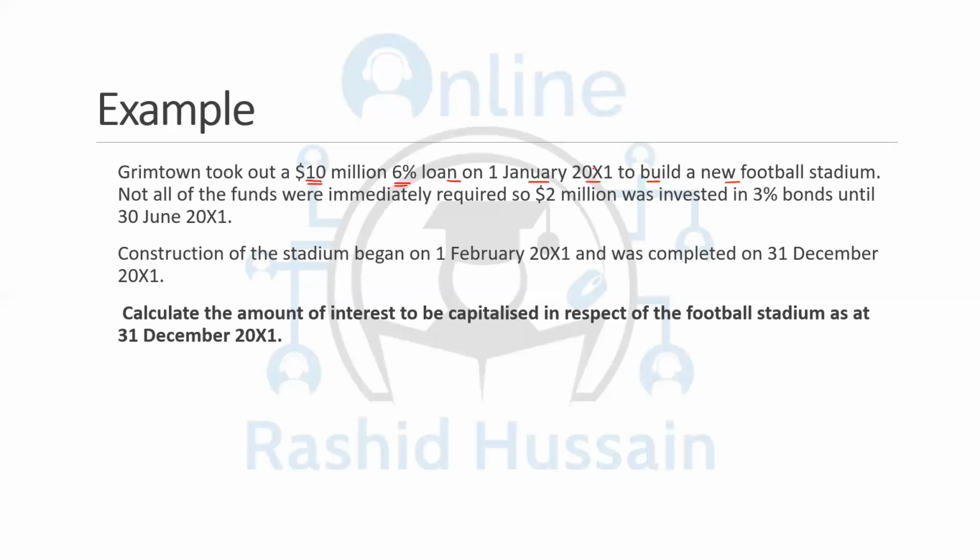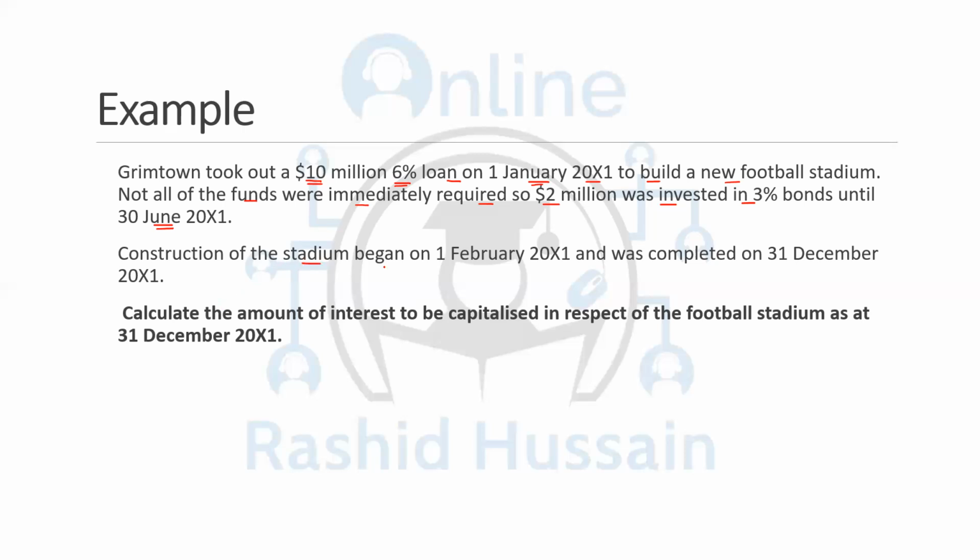So they took the loan on 1st January. Not all the funds were immediately required. So the 2 million was invested in 3% bonds until 30th June 2001. And I told you that both the borrowing cost, interest cost, and the temporary investment, which is the return you will be getting on that, should be related to the construction period. Now they invested from 1st January to 30th June, and now we need to see the construction period.